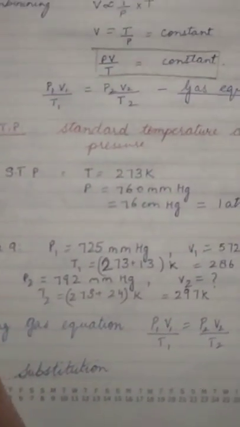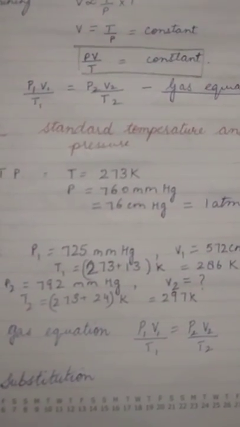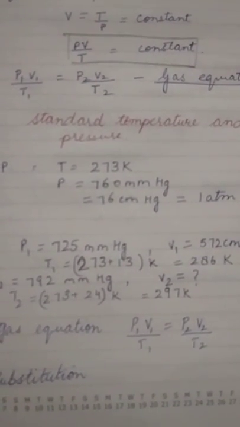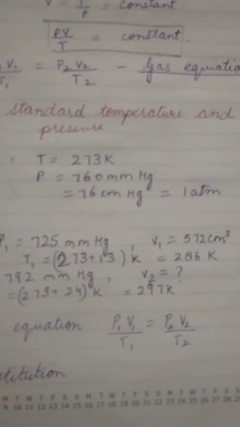Right? So for the numericals, the next thing is STP, that is the standard temperature and pressure. Sometimes in the question it will be given to find out the volume at STP.